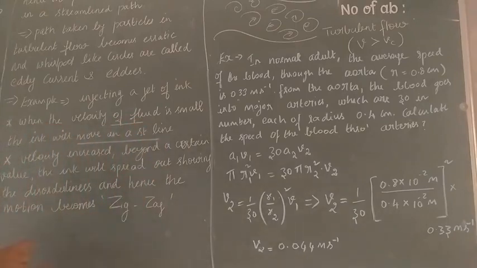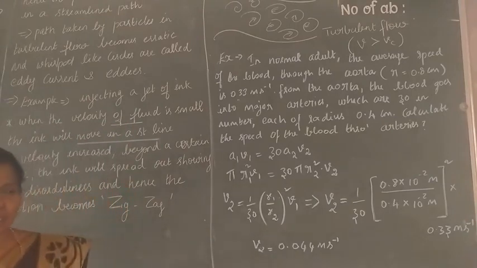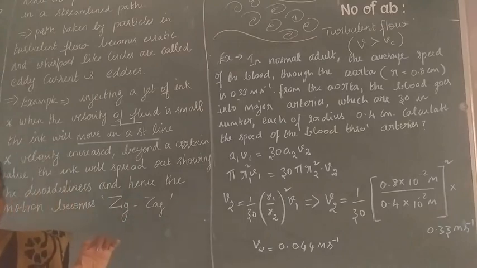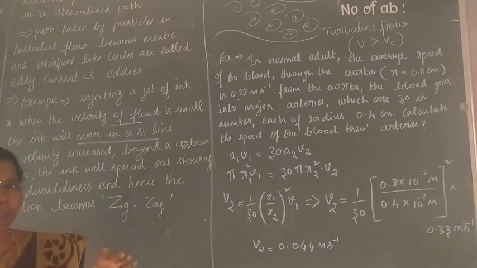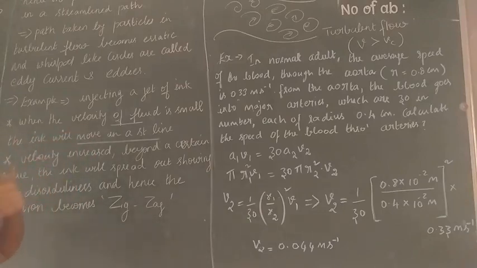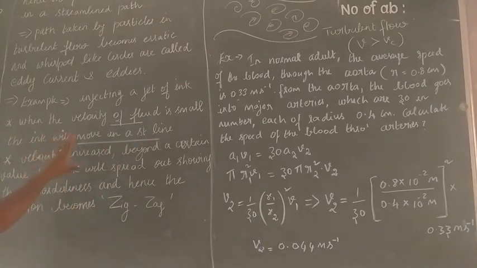You can use a small injector, like the ones we used in junior classes; we just fill it up with ink. When the velocity of the fluid is very small, the ink moves in a straight line.